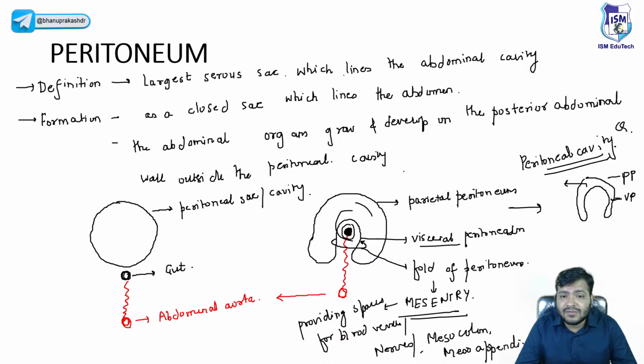As the organs grow, they need space to grow, so the visceral layer will be pulled towards the parietal, and a very small amount of potential space is left. That is called the peritoneal cavity. It contains a little bit of lubricating serous fluid. I hope this is clear to everyone.